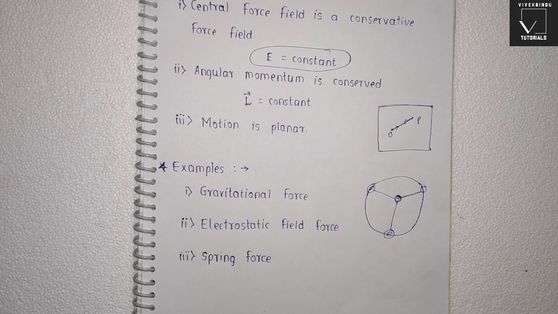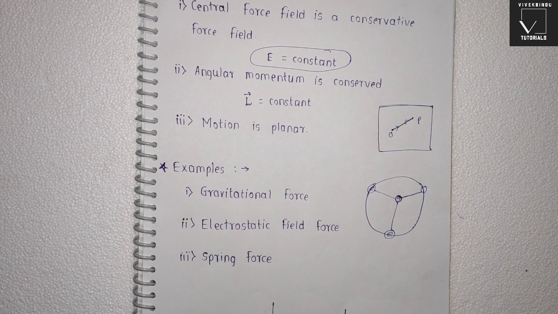So the second example is electrostatic force. So force acting on electrons and protons is a central force field and this force is always along a line. So electrostatic force is a central force. Now the third example is spring force. So spring force is also a central force.